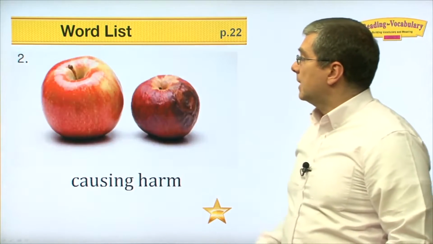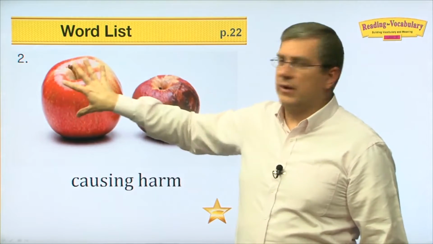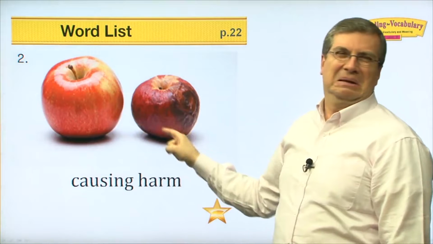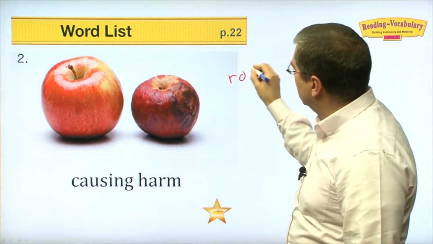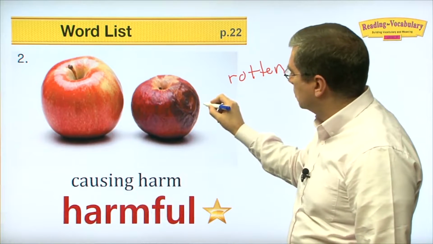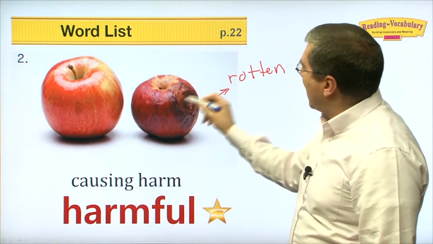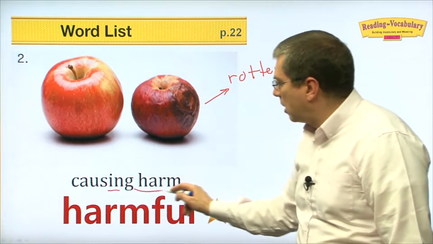Okay. Our second word, we have 2 apples here, right? This apple is very nice. It looks fresh. It looks good to eat. Ugh, this apple is rotten. Rotten, right? This apple is rotten. If you eat it, it's harmful. It causes harm, right?